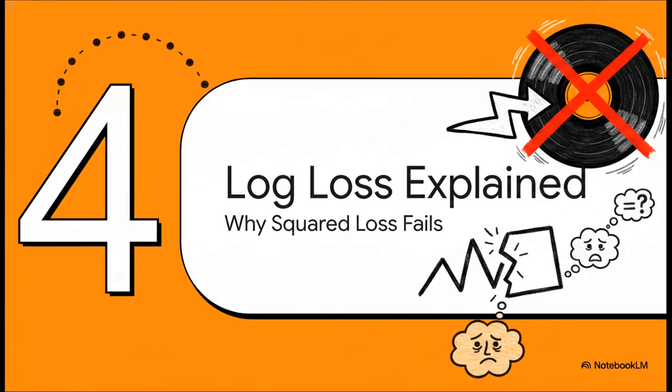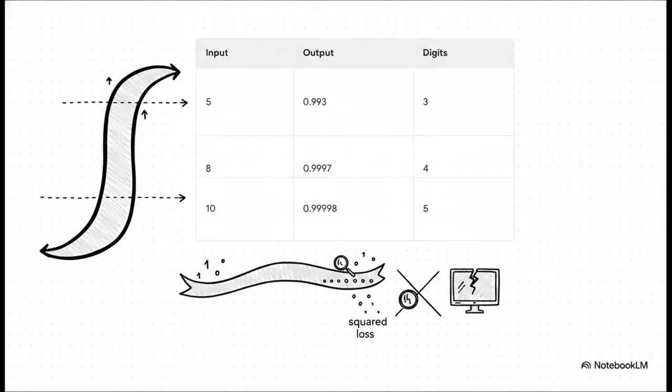Next up, Section 4. Log loss explained. Why squared loss fails. Now hold on, record scratch moment. Why can't we just use our old friend squared loss here? Well, here is exactly why squared loss breaks down completely on an S-curve.